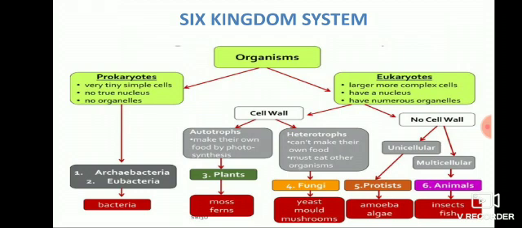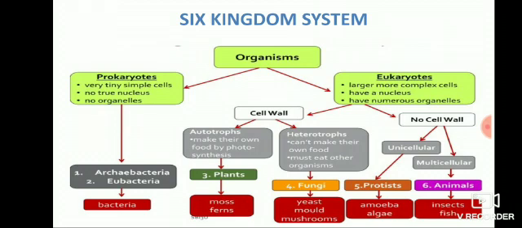So, the last system is the six kingdom system. The six kingdom classification classifies the organisms mainly into prokaryotes and eukaryotes, and the prokaryotes are very tiny simple cells and they do not have a true nucleus. Pro means primitive, karyon means nucleus. So, they have a primitive nucleus. They only have genetic material and they don't have a well defined nuclear membrane which encloses the nucleus, and they don't have membrane bound organelles in case of prokaryotes.